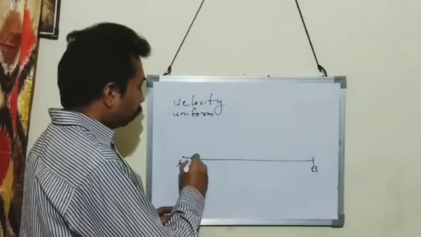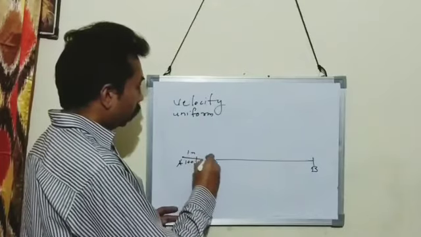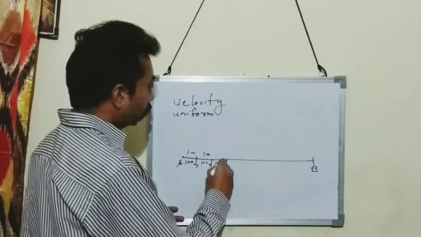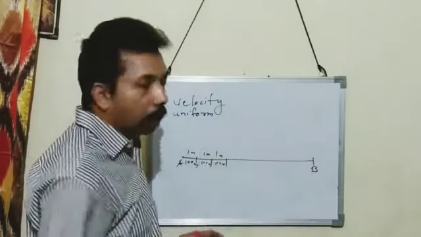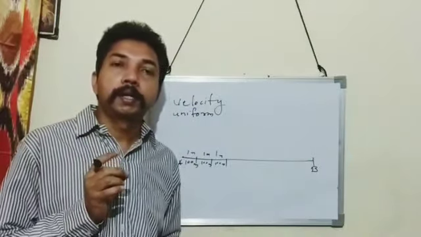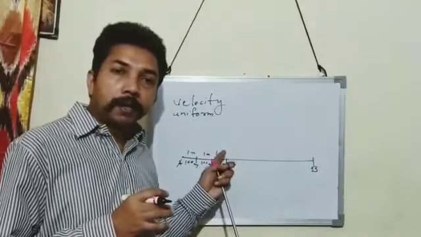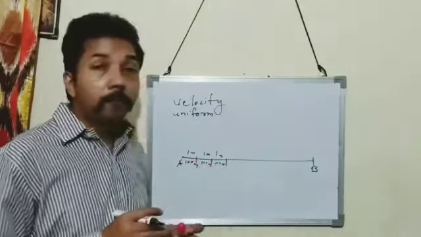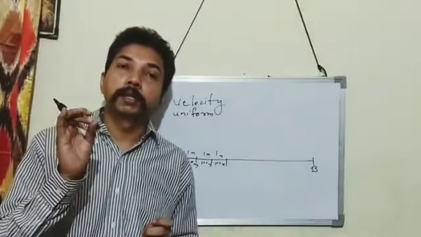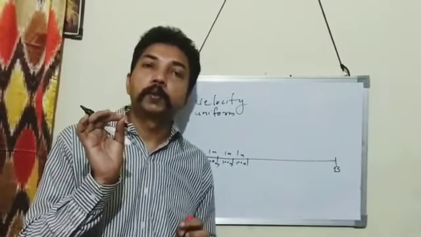So suppose that he travels first 100 meter in 1 minute, next 100 meter also in 1 minute, next 100 meter also in 1 minute. So this way he travels. So we can say that he has equal displacement in equal interval of time. So he is said to be having uniform velocity. When a body has equal displacement in equal interval of time, then velocity is said to be uniform.